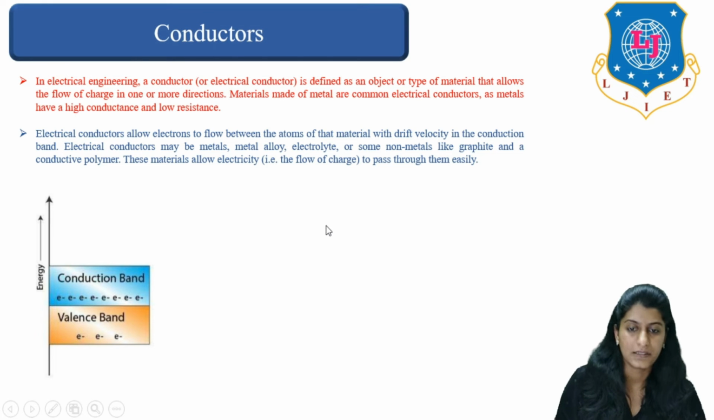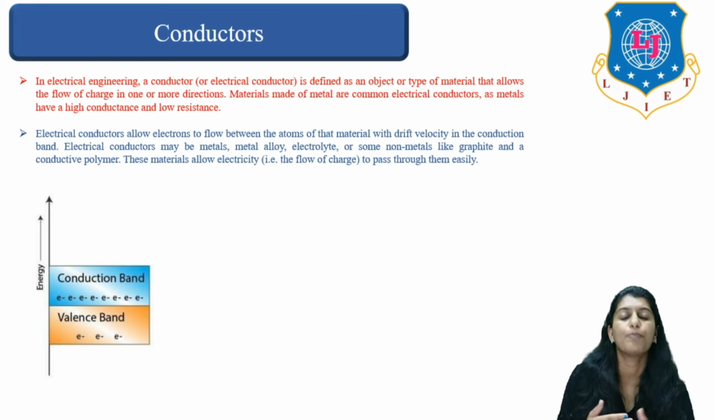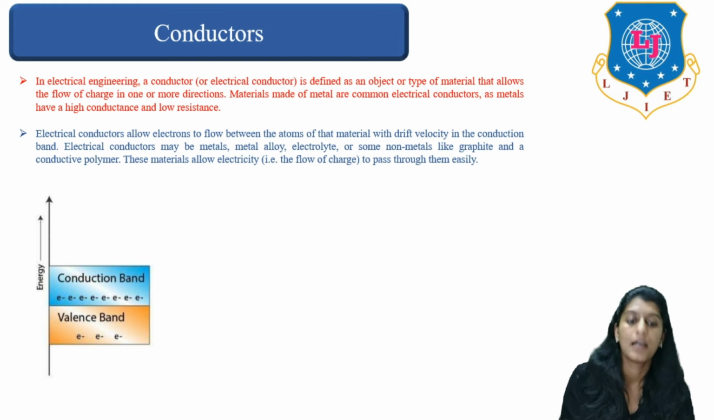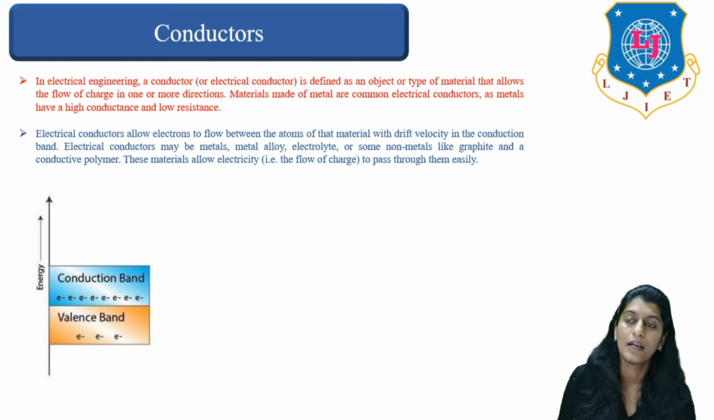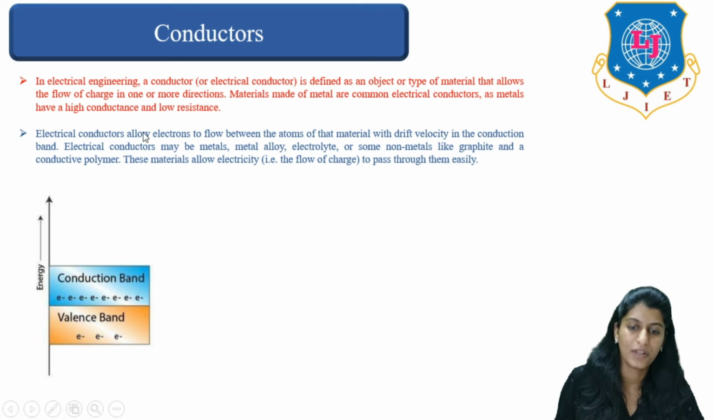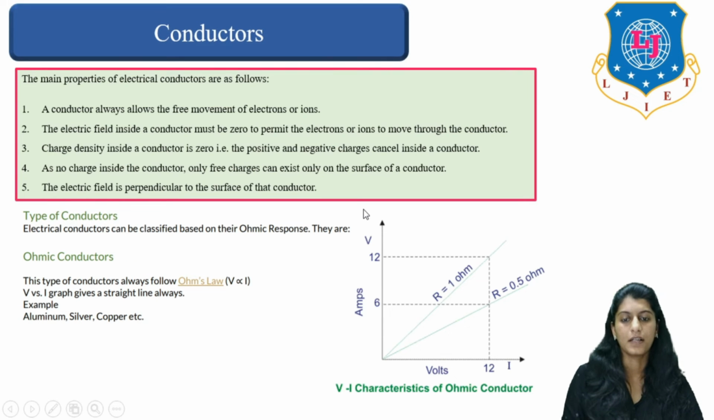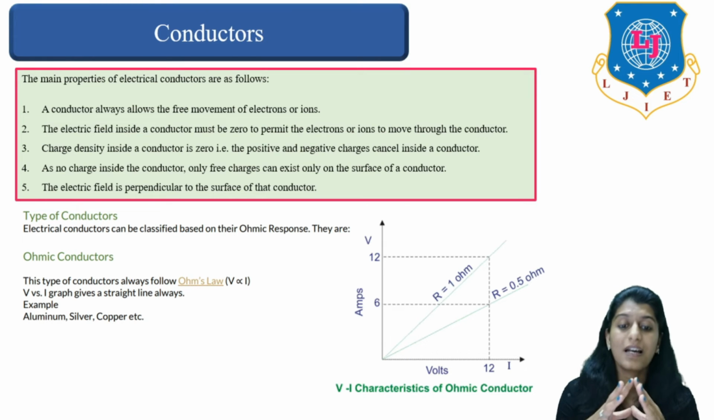Now, conductors. In electrical engineering, a conductor is defined as an object or type of material that will allow the flow of charge in one or more directions. Materials made of metals are common electrical conductors, right? So this is a conductor, a device which allows electrical charge to flow through it. So here you can see it. This is a conductor basically, right?